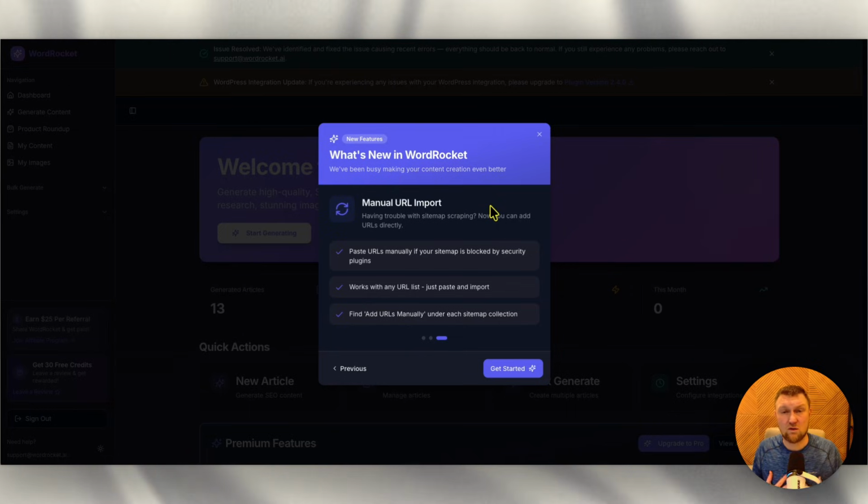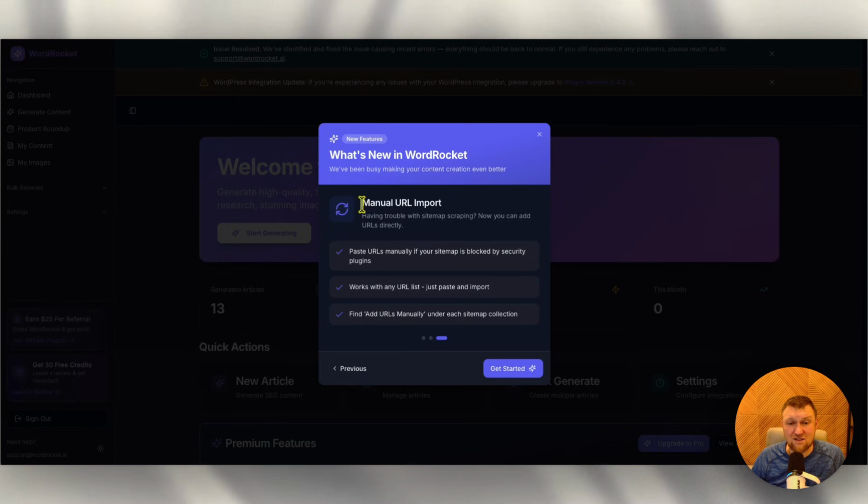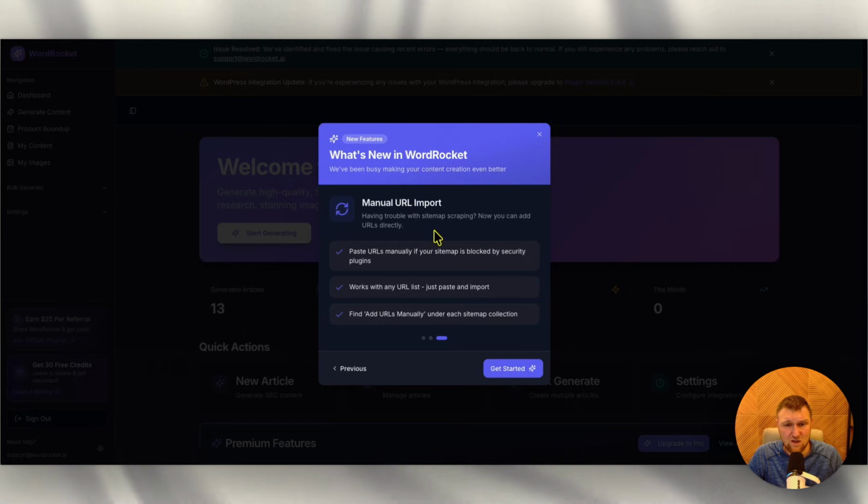So I was having problems with my sitemap because I'm on SiteGround hosting and I need to reach out to SiteGround so they can approve and do some things. And I just don't have the time for that right now. So they've added in this feature as well. I didn't ask for them to, but they've just kind of solved it for people that are having issues. I probably wasn't the only one having issues with the sitemap connecting. So you can just manually do a URL import.